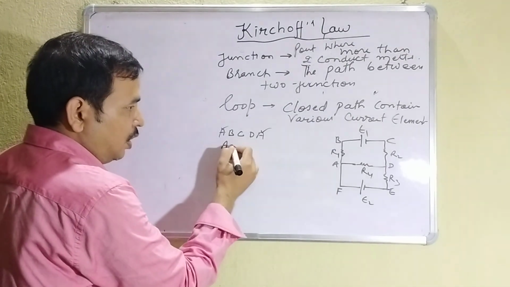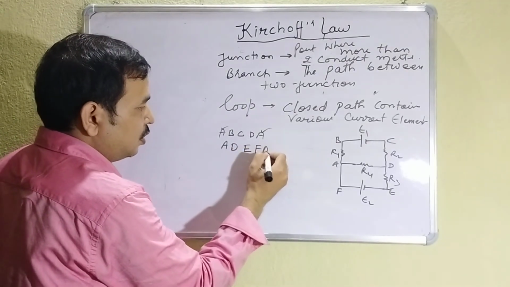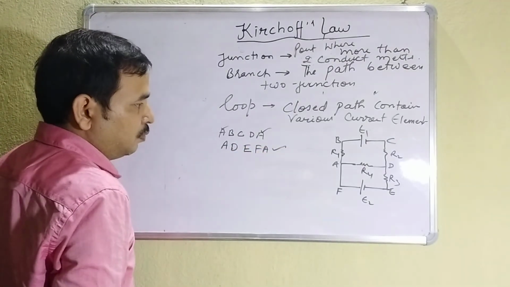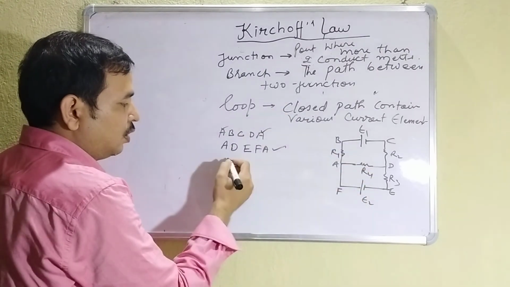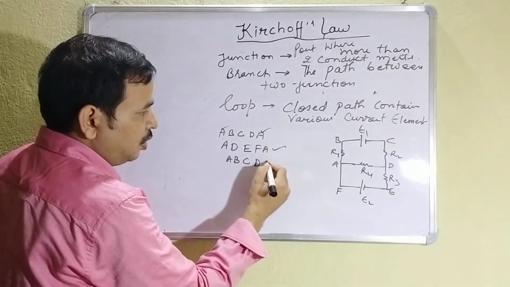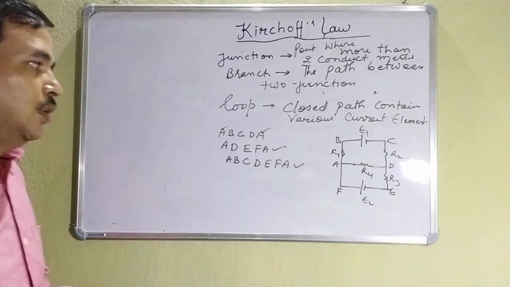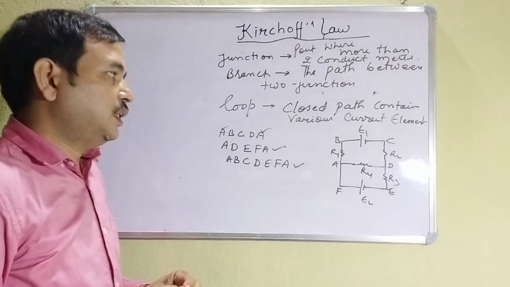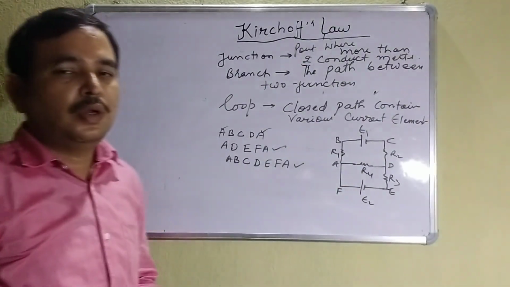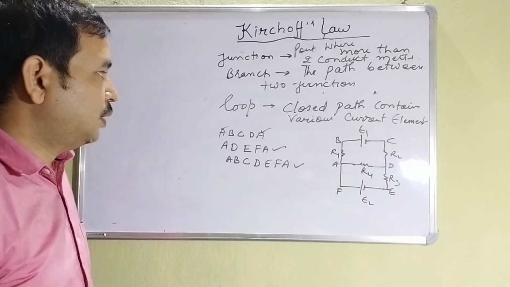Second, A, D, E, F, A. That is the second loop. Third, you can take the larger one, A, B, C, D, E, F, A. This is the third closed path. So three closed loops are there here. So that is about loops.